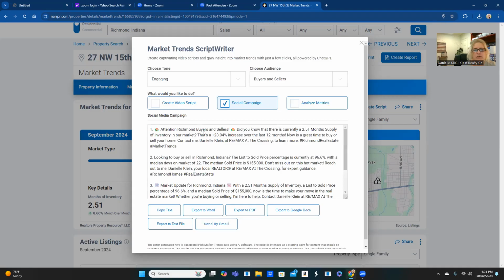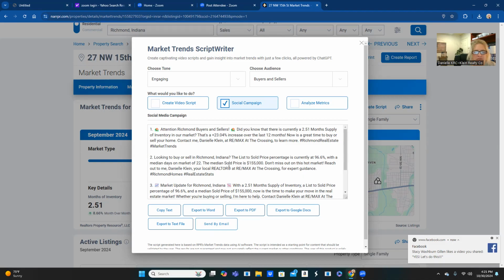So it comes up, "Attention Richmond, buyers and sellers. Did you know that there is currently 2.51 months supply of inventory in our market? That is a 23.04% increase over the last 12 months. So now is a great time to buy or sell your home. Contact me, Danielle Klein, Remax at the Crossing, to learn more."